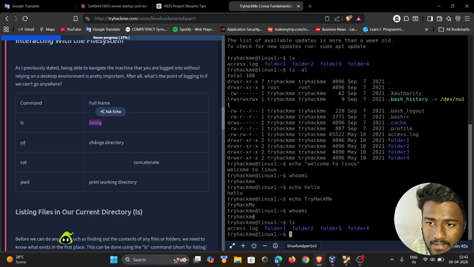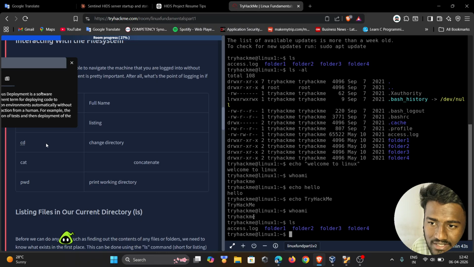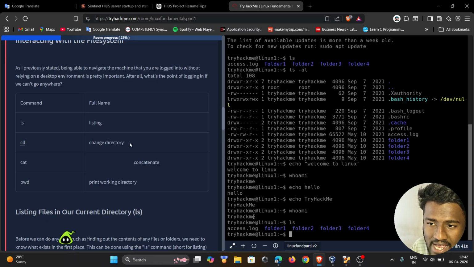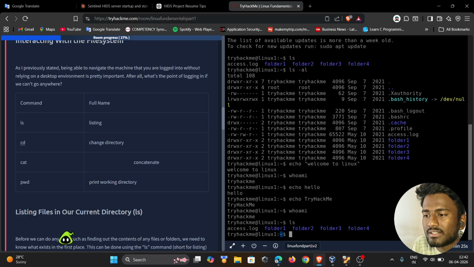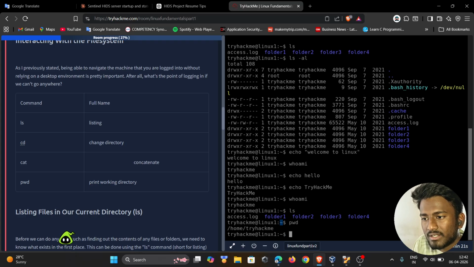The next thing is cd. CD means change directory. Right now we are in a directory, and we check which one using the pwd command.